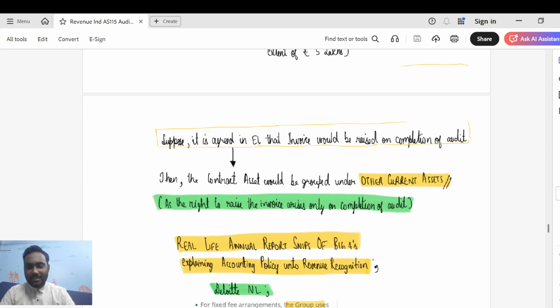So in the second and third scenario, there is no difference in the entry flow, guys. It is only a difference in the presentation of the contract asset. Right? I hope that is very clear, guys.